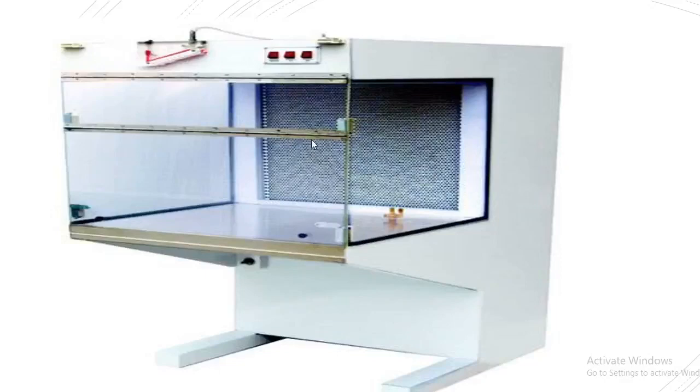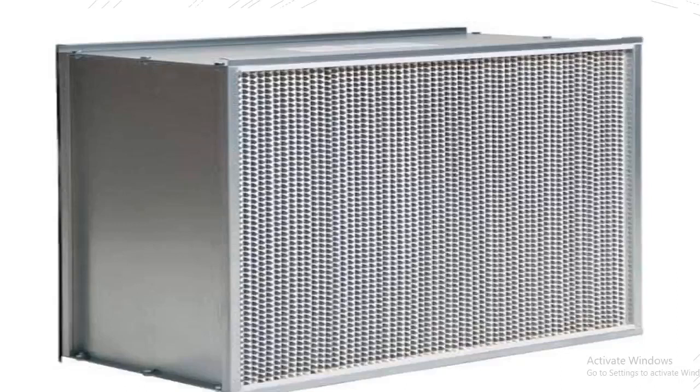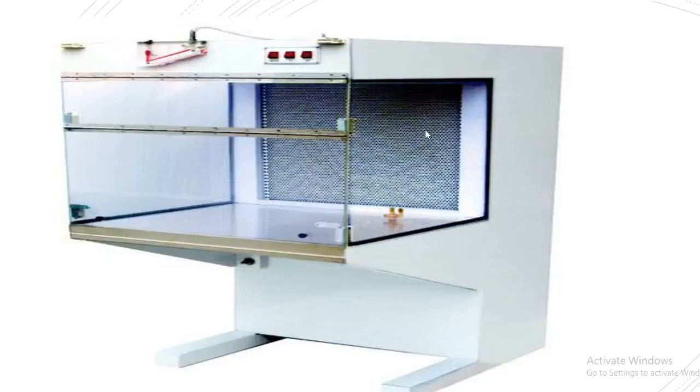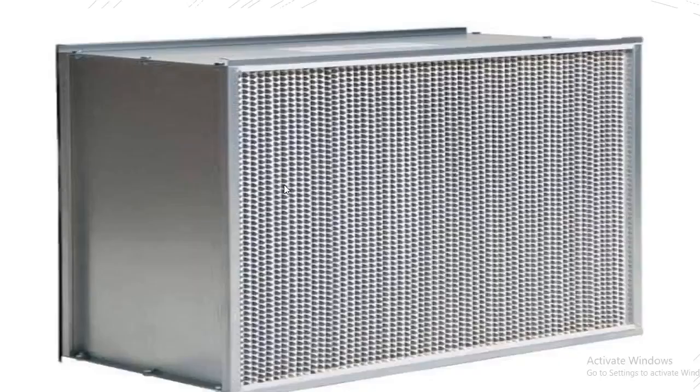HEPA means high efficiency particulate air filter. This is what a HEPA filter looks like. Beyond the filter, the airflow flushes in and sterilizes the complete media, culture or glassware we are trying to sterilize.